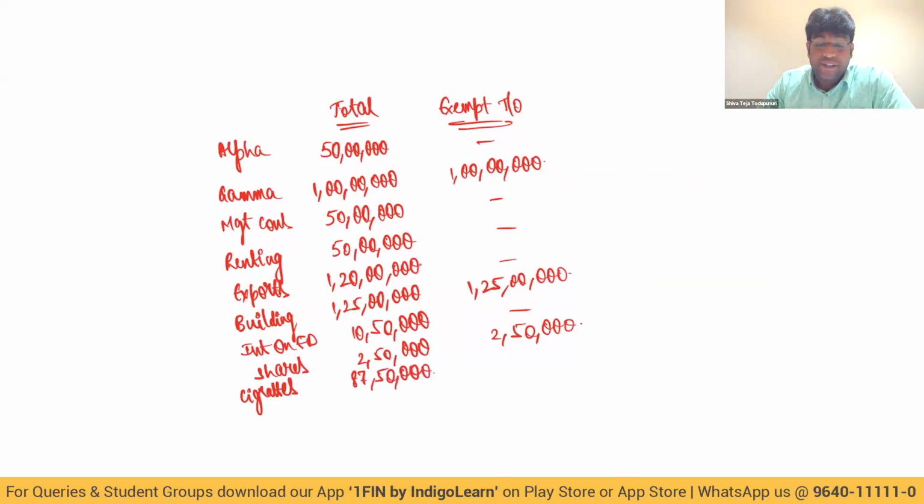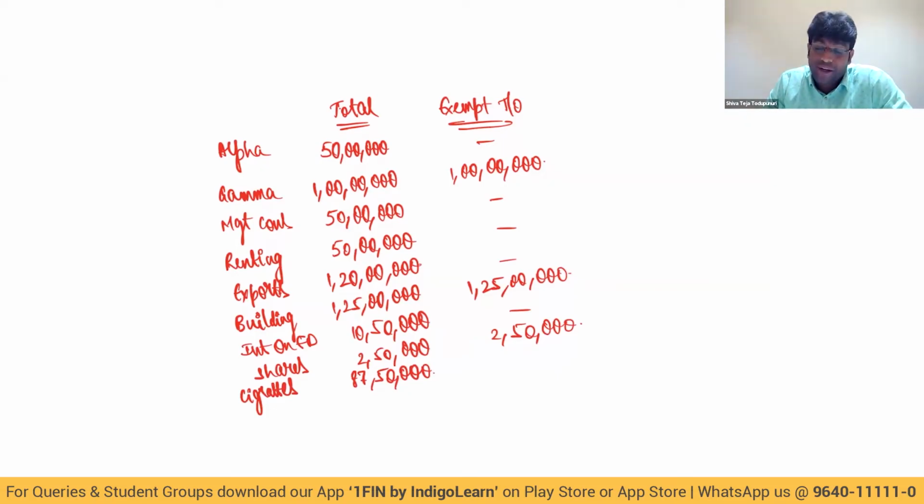$87,50,000. Friends, I hope you understand this point, my dear friends. But is the cigarette taxable under GST? Definitely, cigarette is taxable under GST, which is clearly given in the question. Getting clarity, everybody? Come on, please reply. What all have been considered so far?